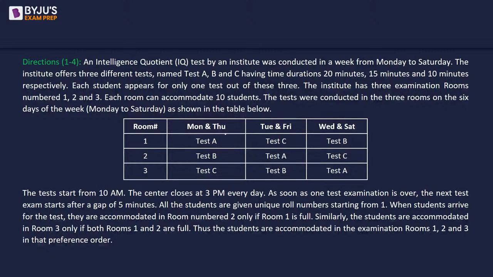So we can see on Mondays and Thursdays, room number 1 will include test A, room number 2 will include test B, and room number 3 will include test C. Where test A is a duration of 20 minutes, test B has 15, and test C has 10. So test A has 20, test B has 15, test C has 10. And each room can accommodate 10 students, okay?